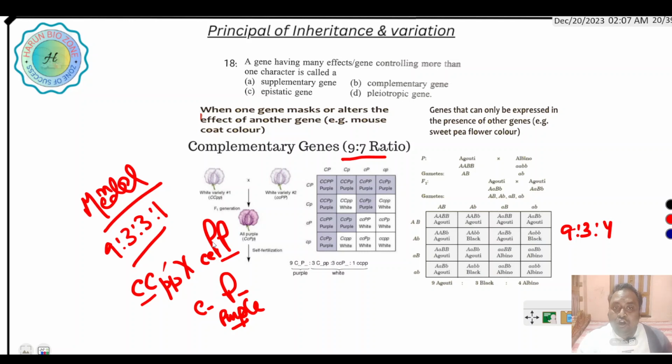This is called complementary gene. You can see here, this is purple color.